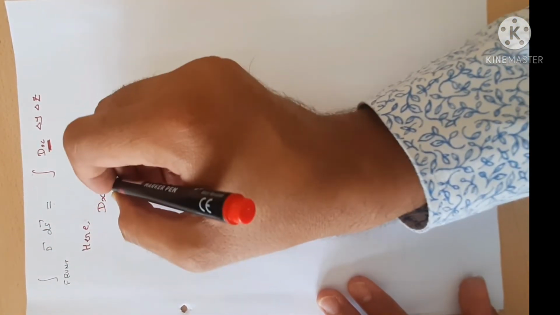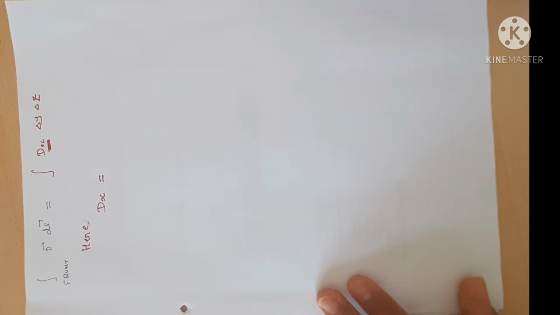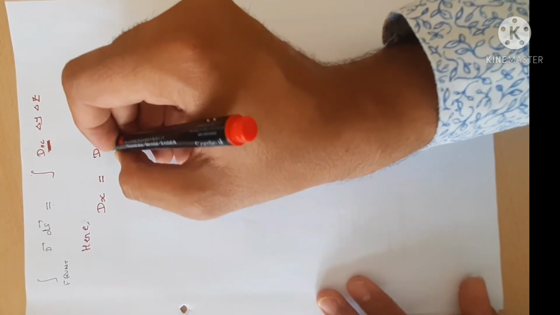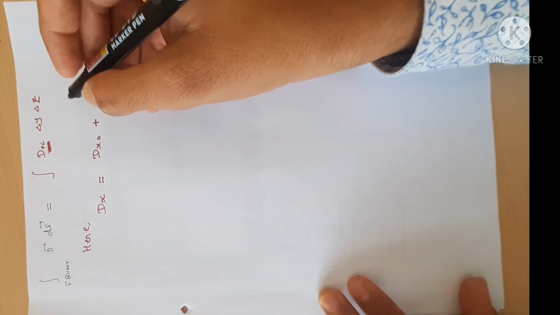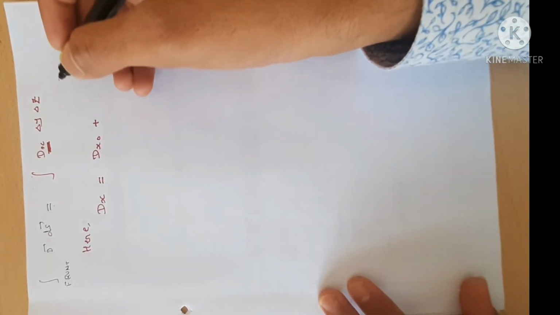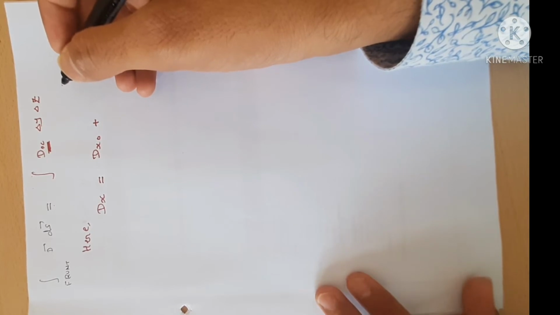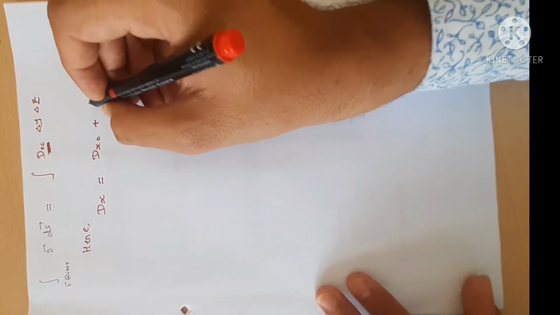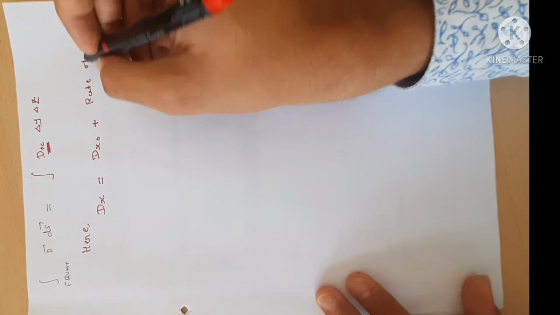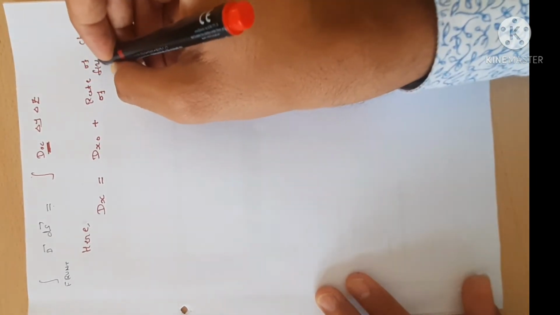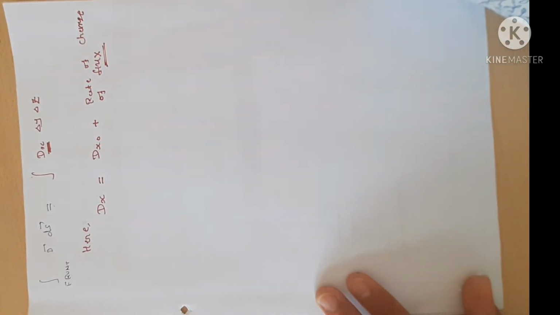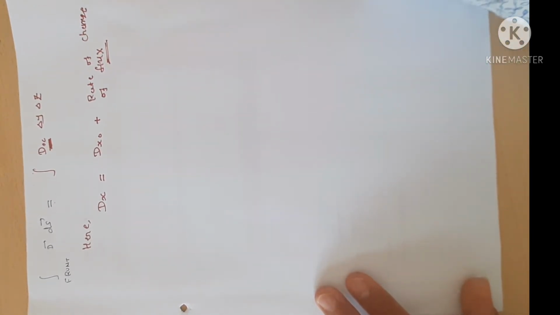this dx is dx0. Okay, it means the actual original flux which is passing through the cube, plus the flux passing through the cube whenever we have to change the dimension of the cube. Okay, that means the rate of change of flux. It is called the rate of change of flux if the dimensions of the cube are changed.